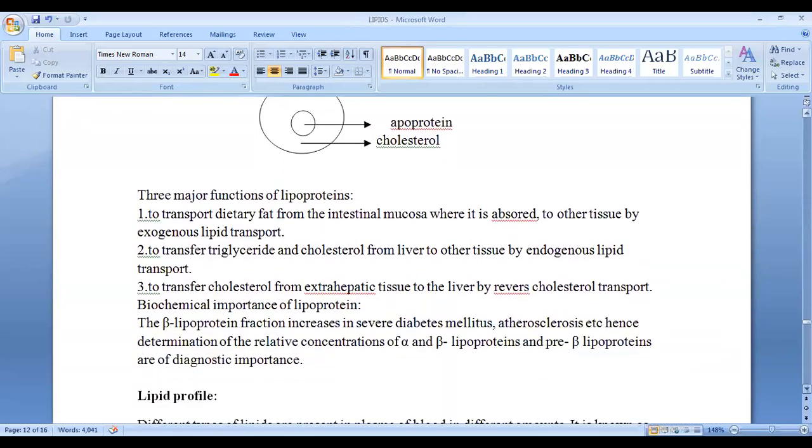The three major functions of lipoprotein we already discussed, but I am repeating again: to transport dietary fat from intestinal mucosa, where it is absorbed, to other tissue by exogenous lipid transport; to transfer diacylglyceride and cholesterol from liver to other tissue by endogenous lipid transport; to transfer cholesterol from extrahepatic tissue to the liver by reverse cholesterol transport. The main thing is that when we eat food, it is absorbed in our intestine, and lipoproteins transport the lipids from our intestinal mucosa to the place where they work.